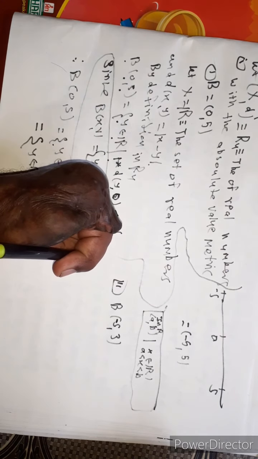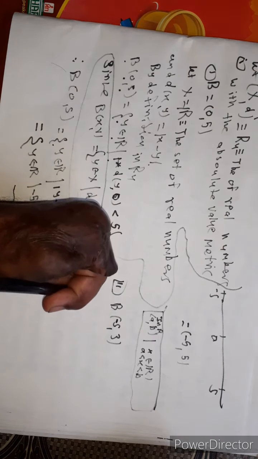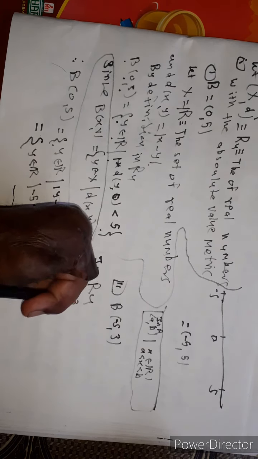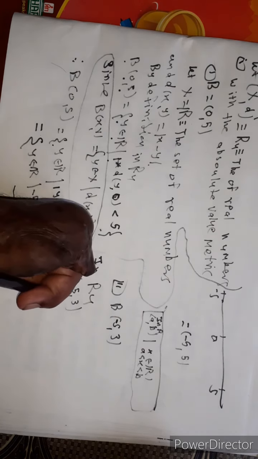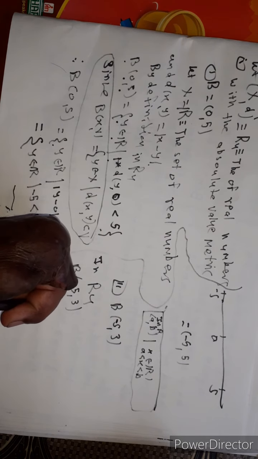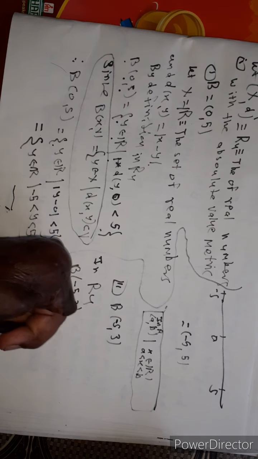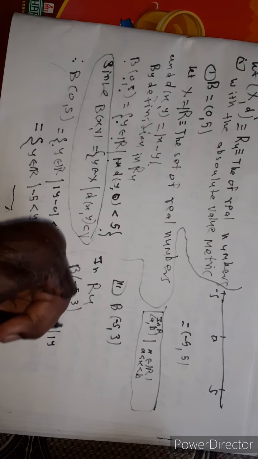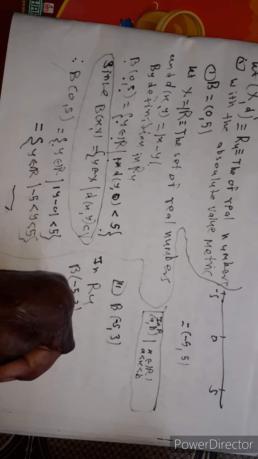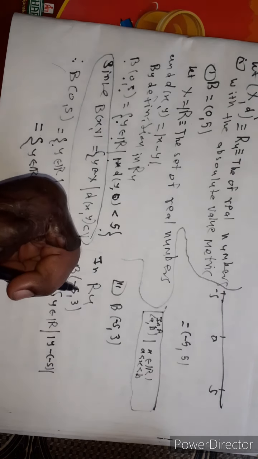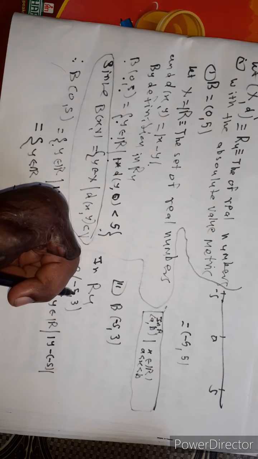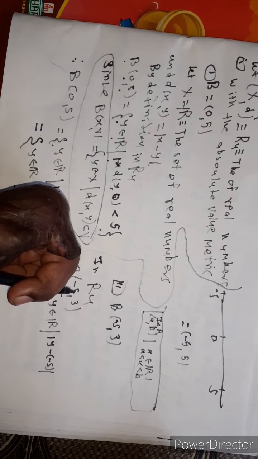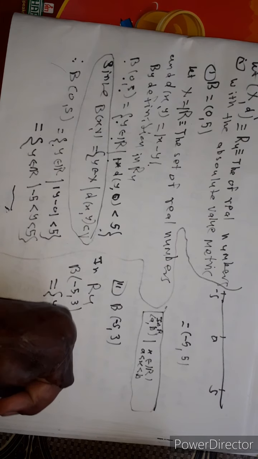Now, in R with the usual metric, the open ball centered at minus pi and radius 3 is the set of y belonging to R such that the distance between y and minus pi, which is equal to mod of y minus minus pi, is less than 3.